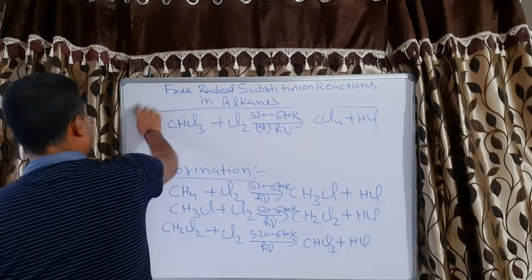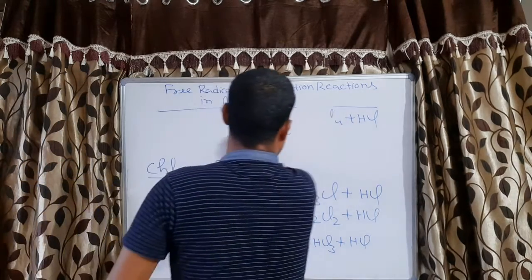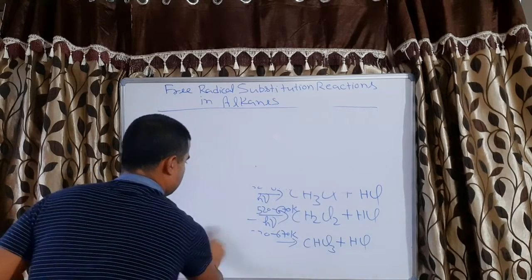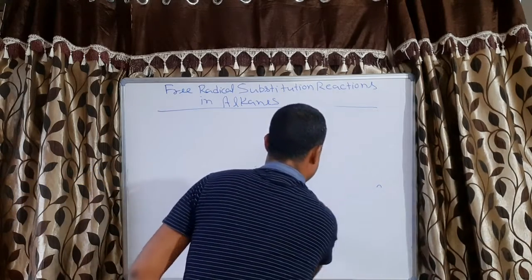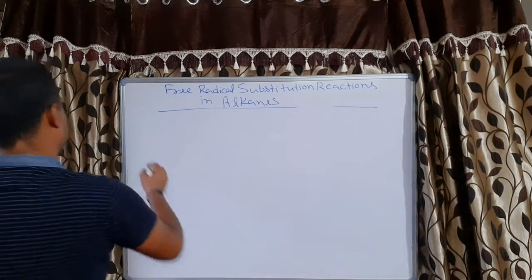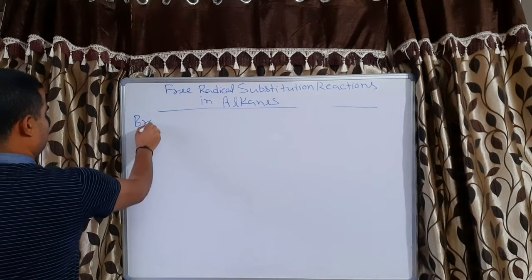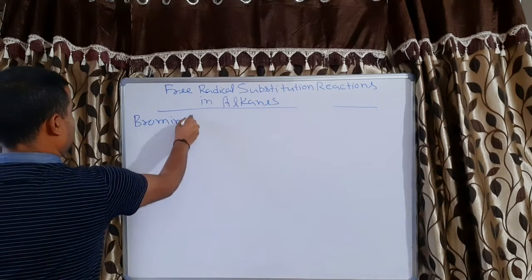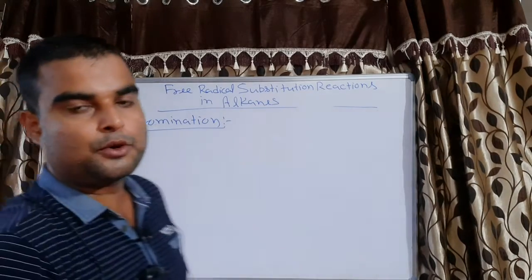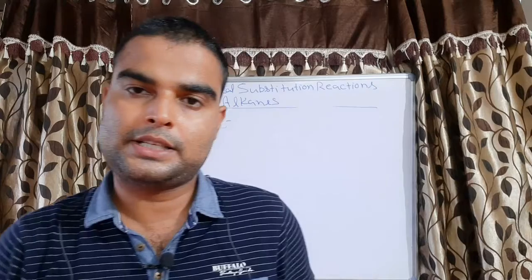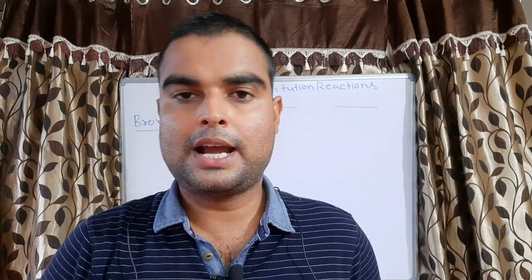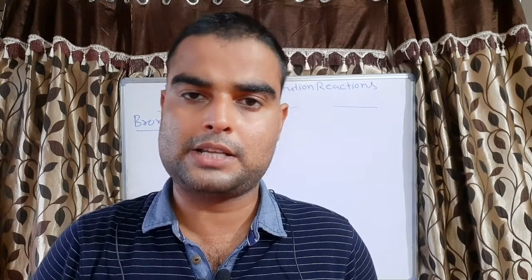Now come to bromination. What is bromination? In case of bromination, bromine replaces the hydrogen of the alkane and it gives alkyl bromide as the product.